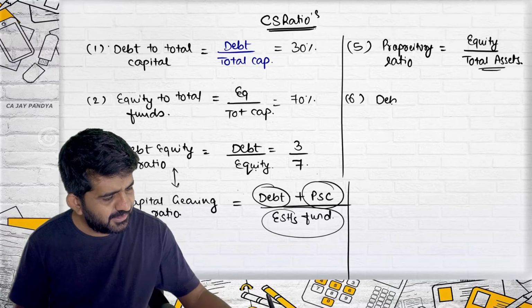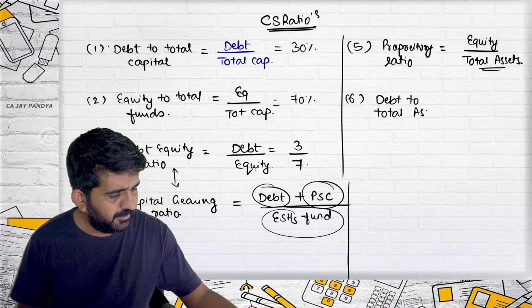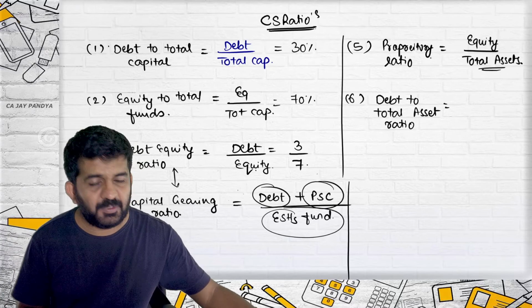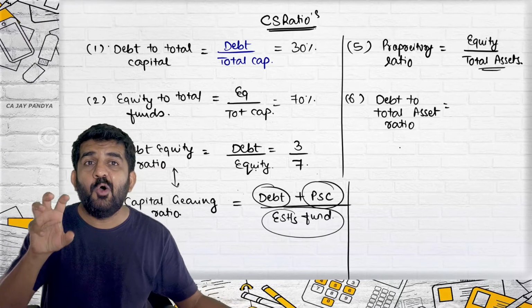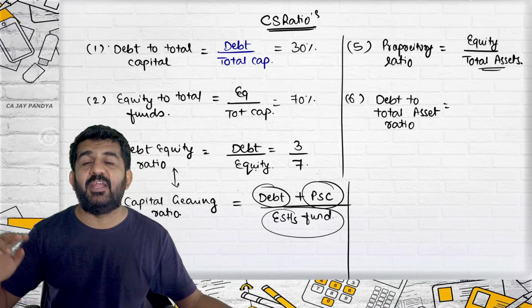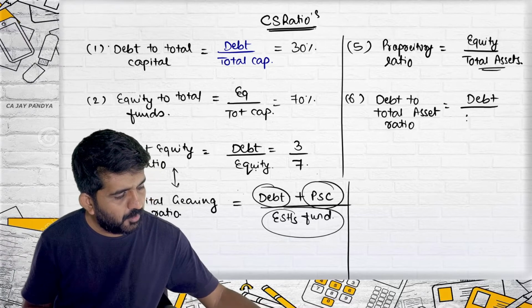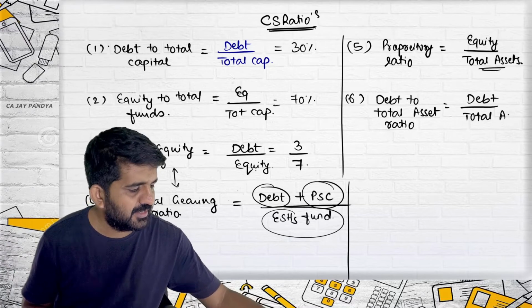6. Debt to total assets. It is not total capital employed. This again explains a similar thing: how much of your total assets is financed by debt? It is debt upon total assets.